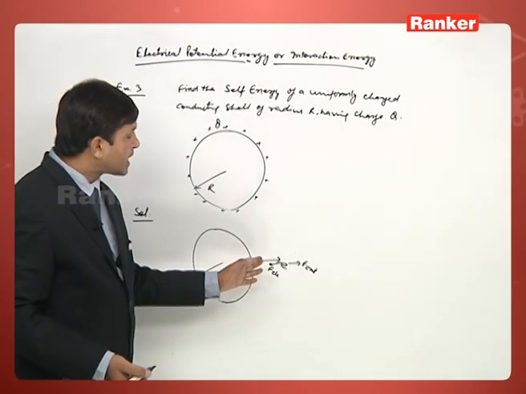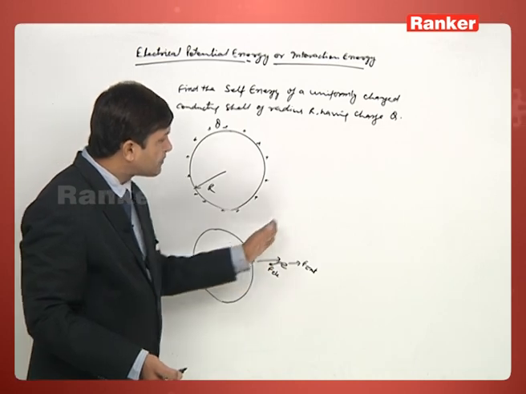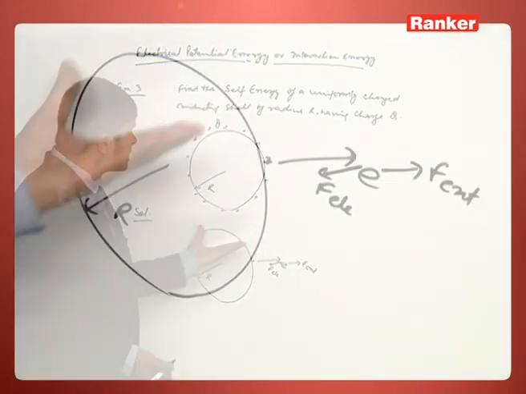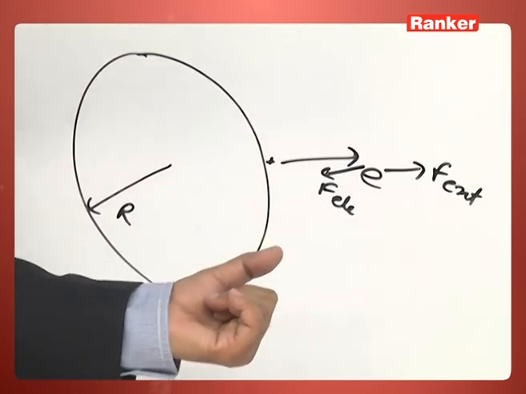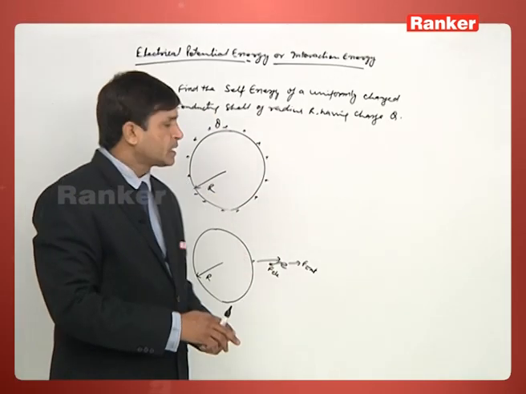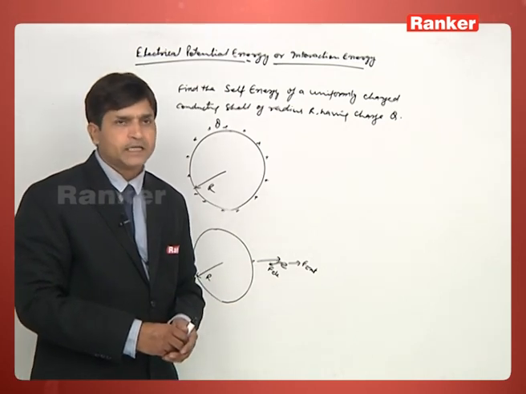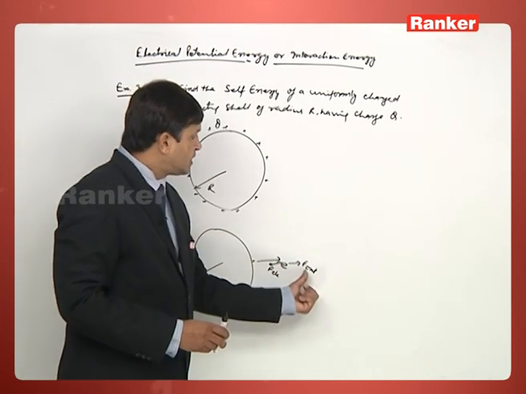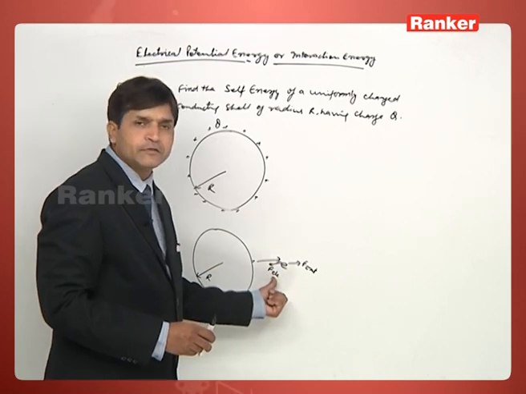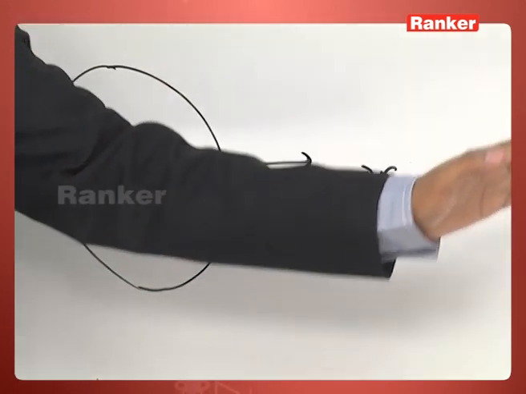So whatever work I did to remove the electrons from the surface to infinity, that work is stored as electrostatic energy of the shell, and that is called the self energy of this charged shell, or we can say the potential energy of the shell. Since the external force we are applying is opposite to the electrostatic force, and as distance changes the electrostatic force will change, we have to integrate.